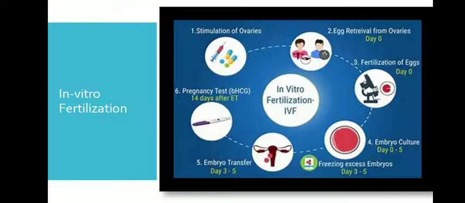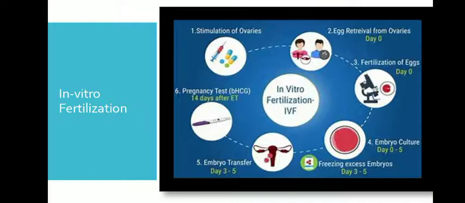Next one is in vitro fertilization, that is IVF. This comes frequently. It is the in vitro fertilization technique, otherwise called test tube baby. Sperm and eggs are allowed to unite outside the body. Both are collected from the mother and the father, and fertilization is allowed under the microscope outside. After that multiple embryos are created. The embryos are cultured outside, the others are frozen, and only one embryo is placed in the uterus. Then a pregnancy test is taken.